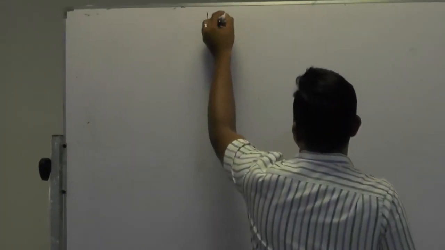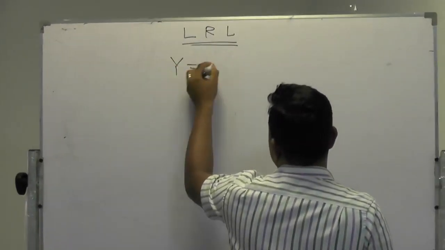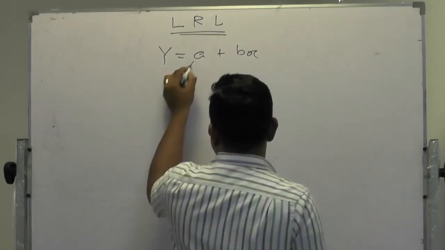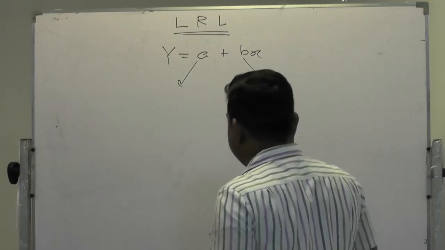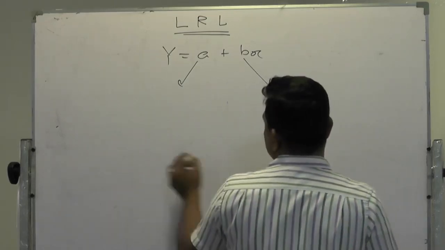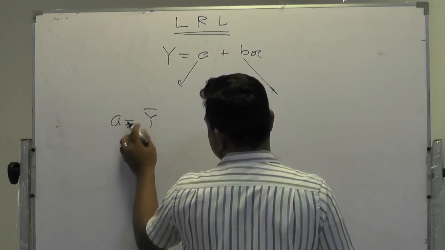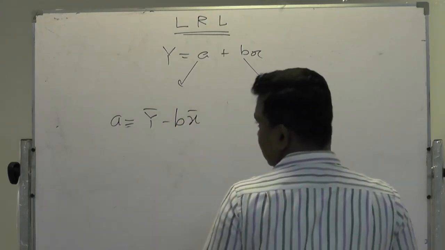Our MCQ question was about the linear regression line. The linear regression line is y equal a plus bx. We have to find a and we have to find b to develop the line. To calculate a, the formula is a equal y bar minus b into x bar.